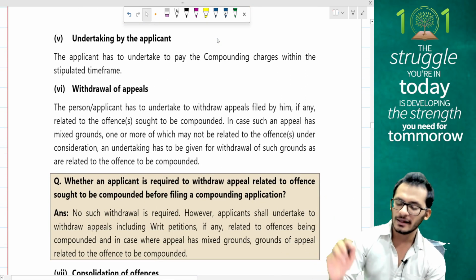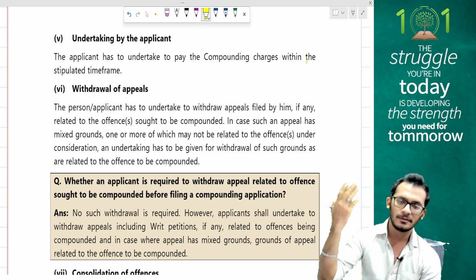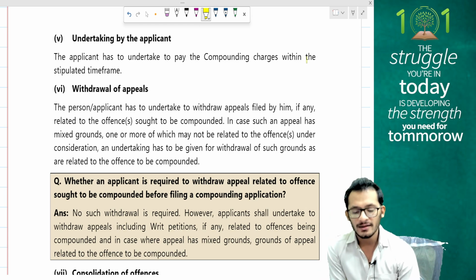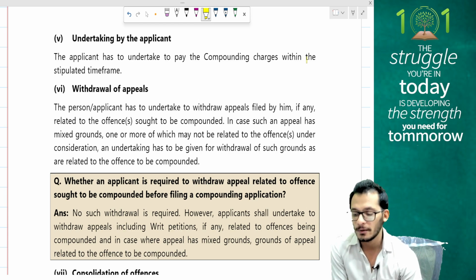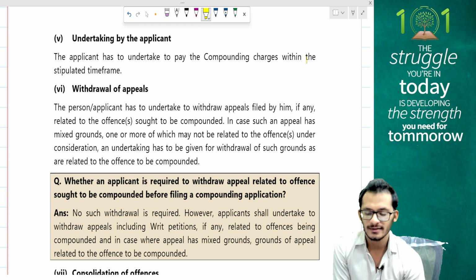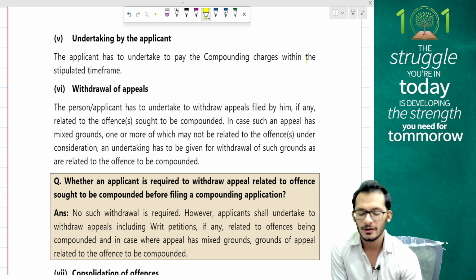Mandatory undertaking: the applicant has to undertake to pay the compounding charges within the stipulated time. This is obvious. Withdrawal of appeals: the applicant has to undertake to withdraw appeals filed by him, if any, relating to the offence sought to be compounded. In case such an appeal has mixed grounds, one or more of which may not relate to the offence under consideration, an undertaking has to be given for withdrawal of such grounds.